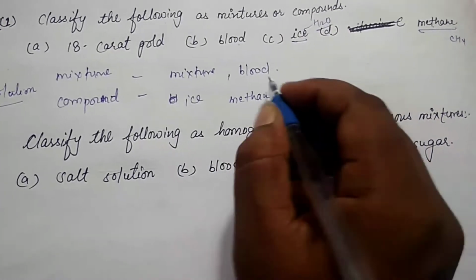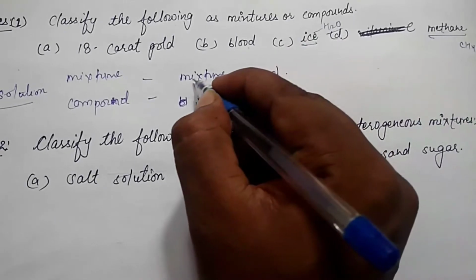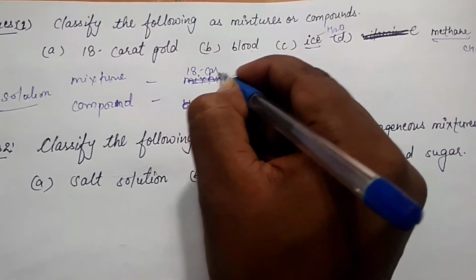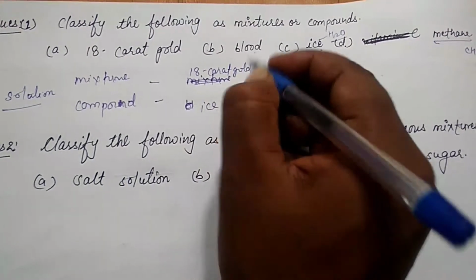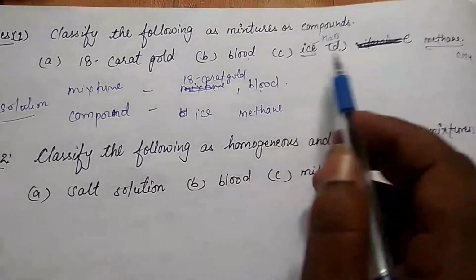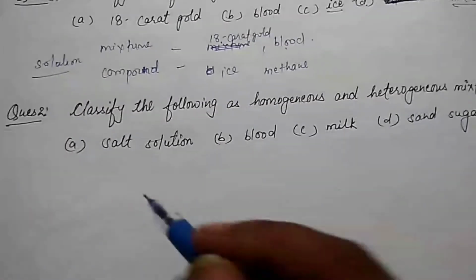Now we have already separated children. Mixtures mean 18 karat gold and blood are mixtures. Ice and methane are compounds. Second question children,